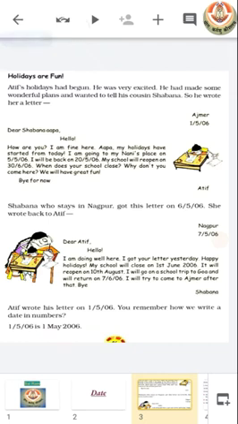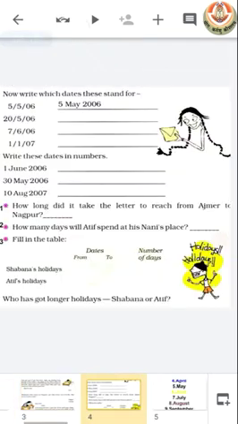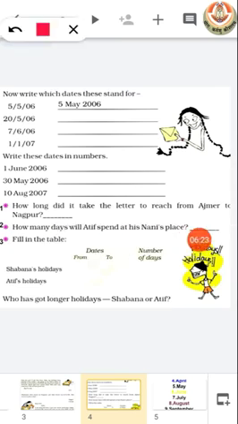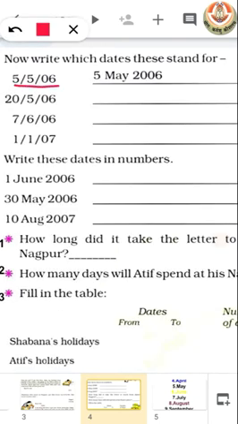So now let's see what our first exercise is. Here you can see that first we have to write dates. That means we have to write what date these numbers stand for.